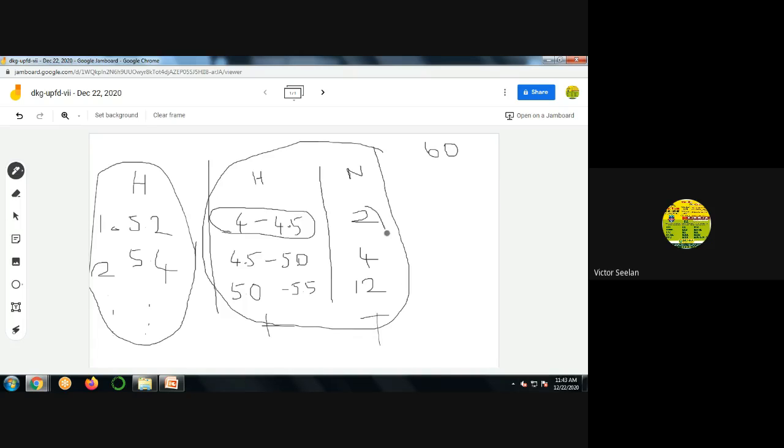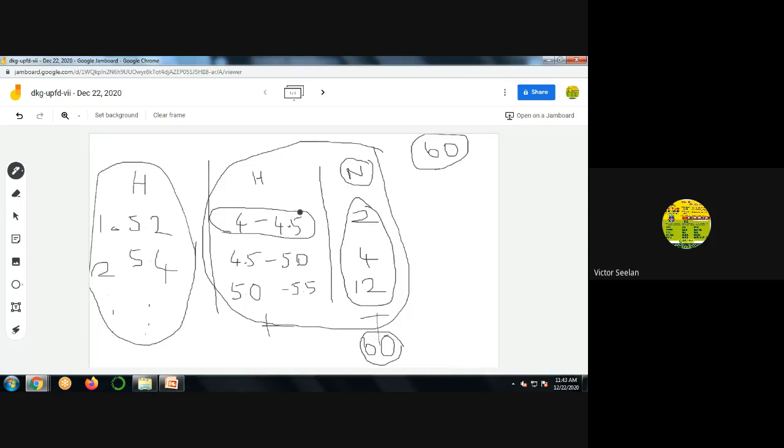N means number of students. The total of this n should be 60, because in your class there are 60 students. It should be 60. Clear?